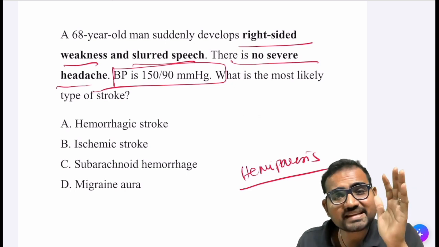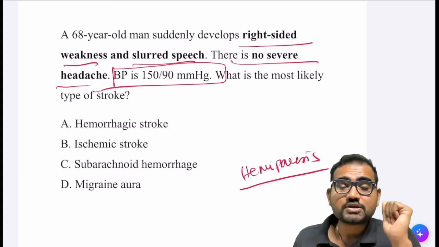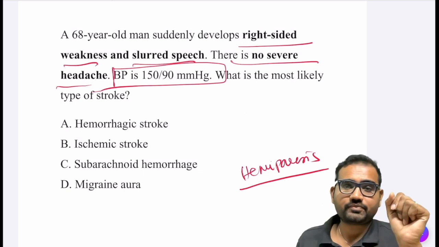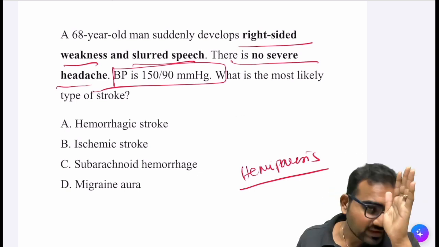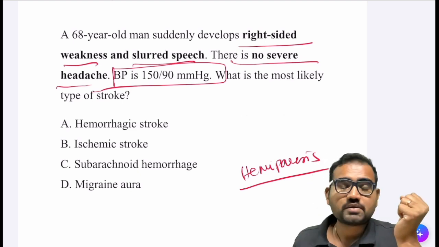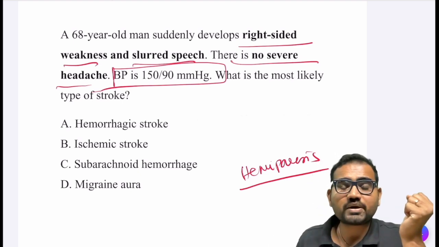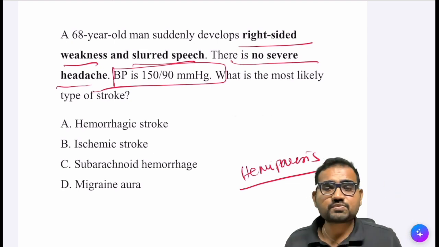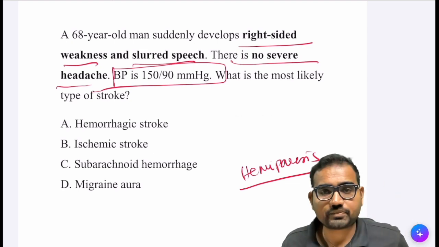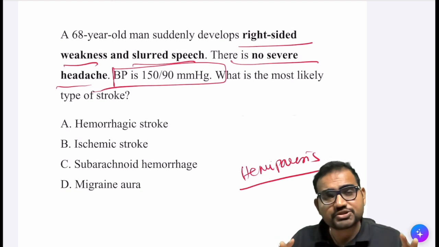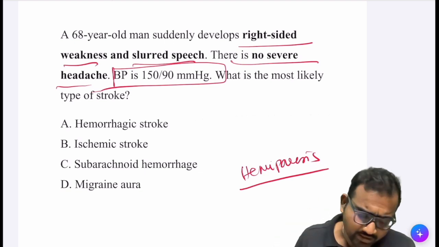Okay, this is a classic of ischemic stroke. So ischemic stroke patients will not have a headache. Okay, these patients will have hemiparesis, slurred speech, facial drooping, whereas hemorrhagic stroke patients will have headache, vomiting, and also these patients will have unconsciousness. Okay, so right-sided weakness, slurred speech, and no headache, classic of ischemic stroke.